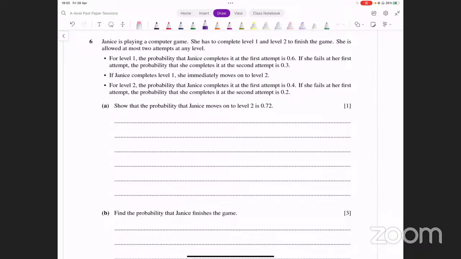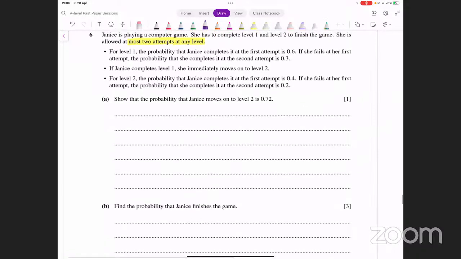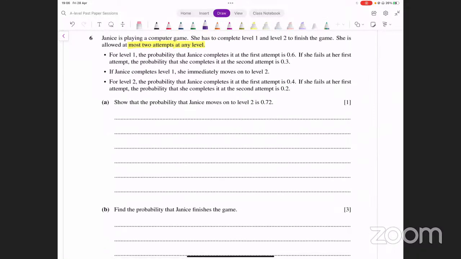what is that? Let me actually think about it again. एक दफा आराम से इसको पढ़ लें एक दफा. At most 2 attempts allowed हैं at any level. So that's one thing that you have. Probability that she completes at the first attempt is 0.6. If she fails the first attempt, the probability that she completes the second. Okay. अच्छा, इस पूरे क्वेश्चन के अंदर ना, it's going to help you if you draw a tree diagram शुरू में. Okay, first part भी आसान हो जाएगा, बाकी parts भी आसान हो जाएंगे. ठीक है, ऑल्दो आपका फर्स्ट पार्ट डायरेक्टली भी कर सकते हैं, बट एक दफा प्री डायग्राम बना लेंगे ना, सारे क्वेश्चंस थोड़े से आसान हो जाएंगे.